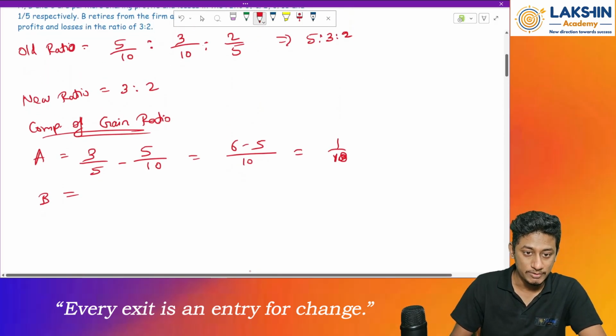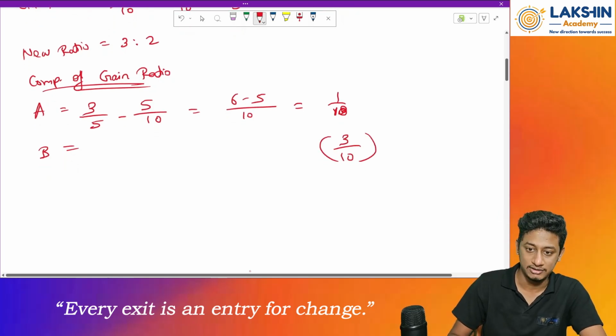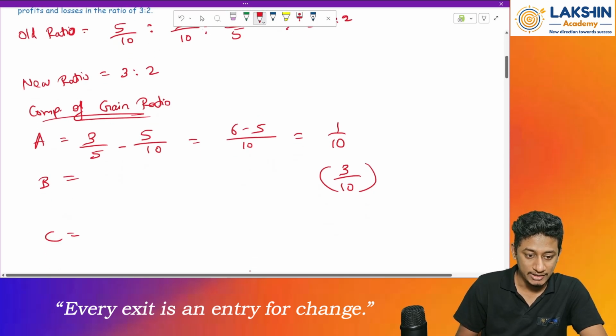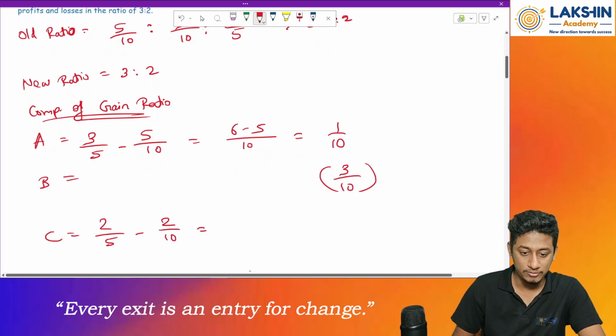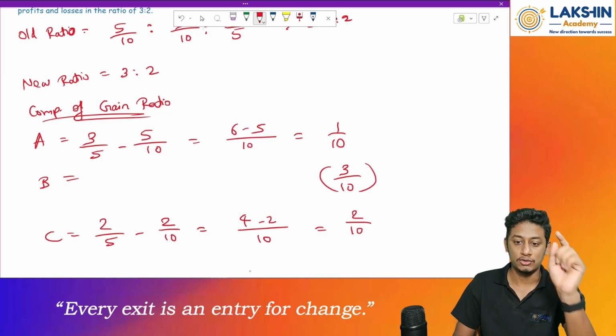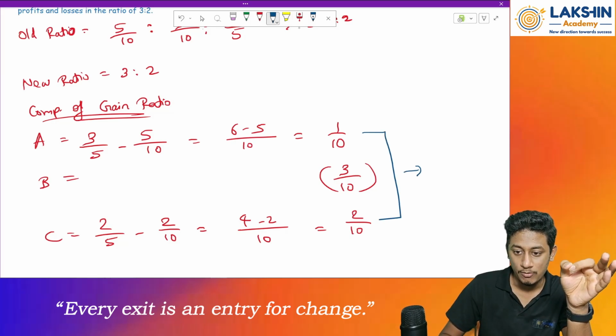How much is that? 3 by 10. So 3 by 10, if I write, in negatives I will write this. Okay, so I will just rewrite this, 1 by 10. Now Mr. C, that is how much? 2 by 5 minus 2 by 10. That would be how much? 2 by 5 is 4 by 10, 4 minus 2 by 10 is equal to 2 by 10. Clear? So in this case, if you just add these both, how much will that be?